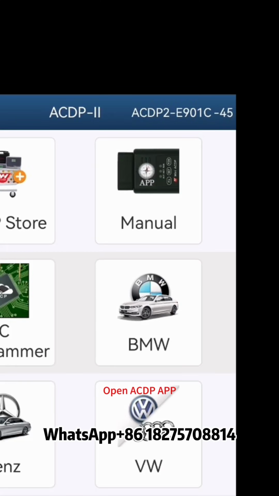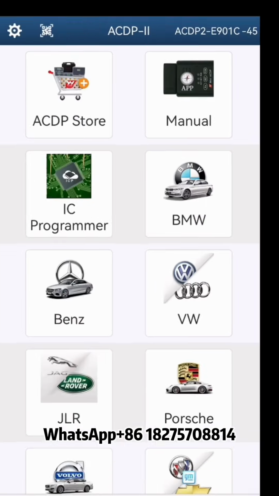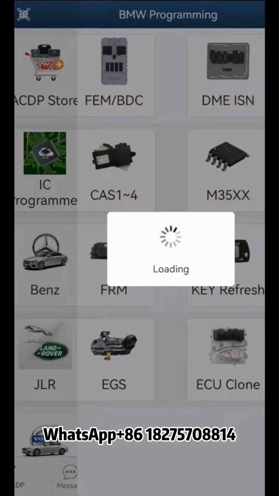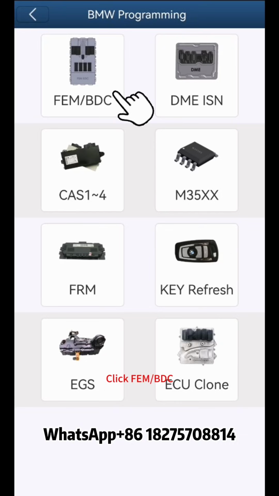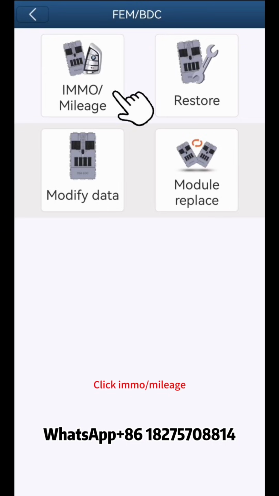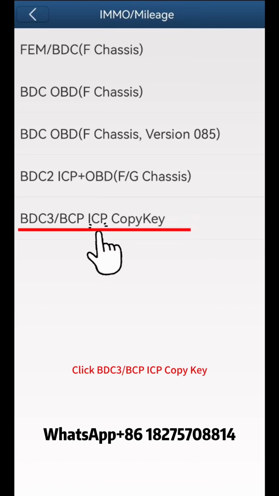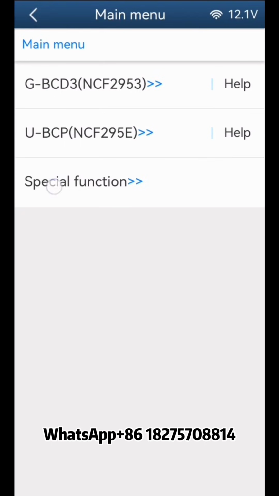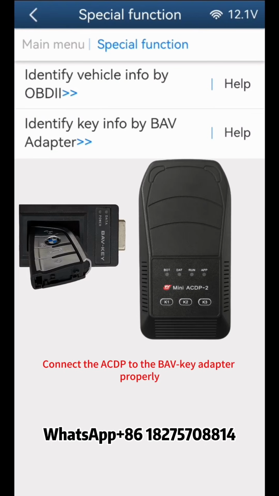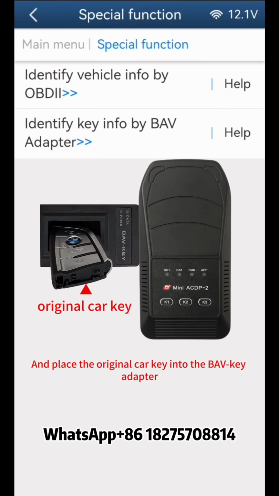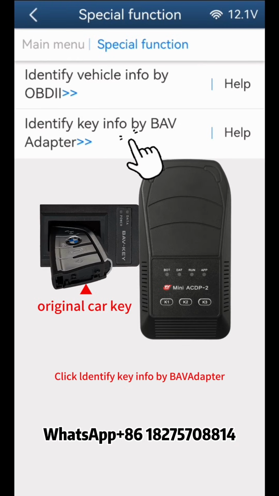Open the ACDP app, confirm in the top right that a CDP programmer is bound. Click BMW. Click FEM BDC. Click IMMO mileage. Click BDC3 BCP ICP copy key. Click special function. Connect the ACDP to the BAV key adapter properly and place the original car key into the BAV key adapter. Click Identify key info by BAV adapter.